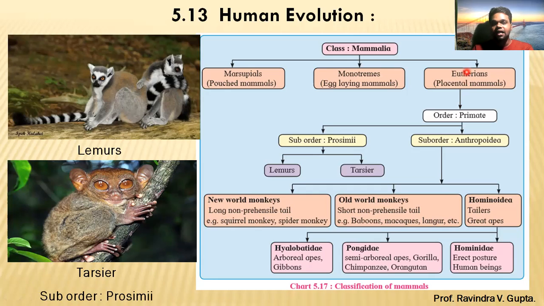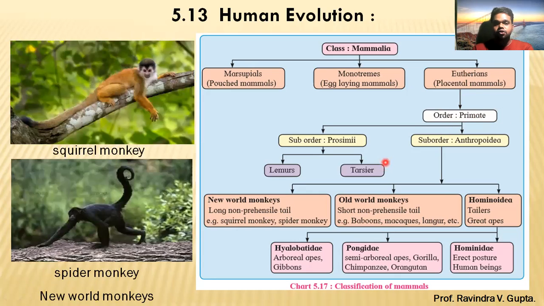Now, the eutherian placental mammals have an order Primate. The order Primate is divided into two parts. The first is called suborder Prosimii, and the second is suborder Anthropoidea. In suborder Prosimii, examples are lemur and tarsier.